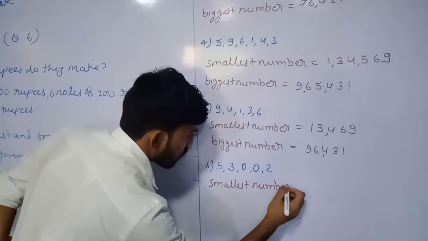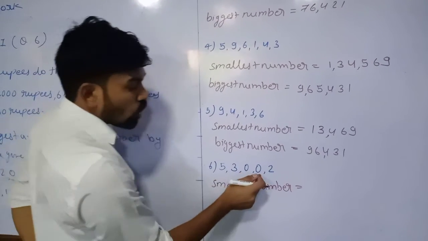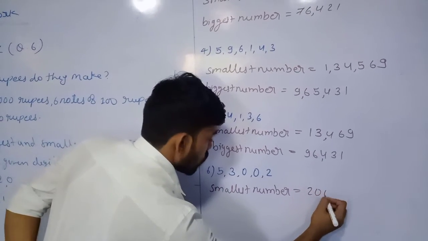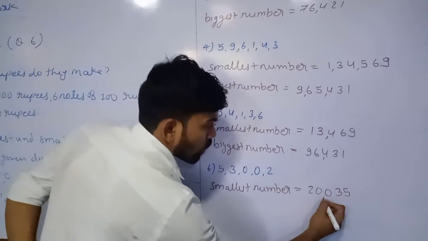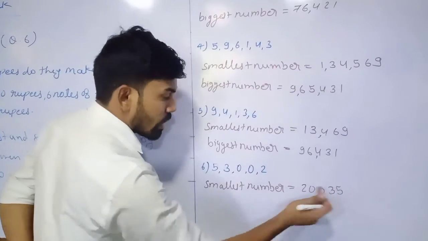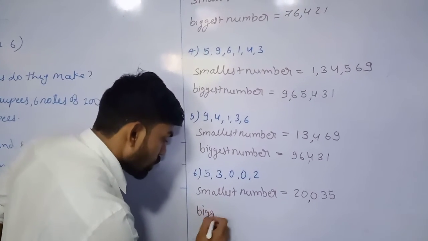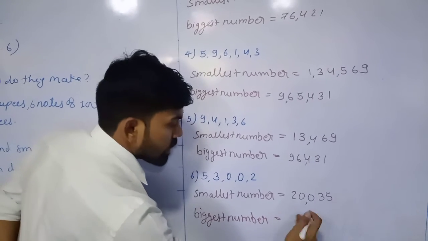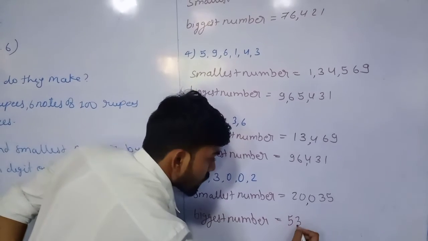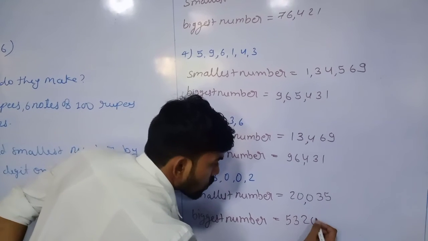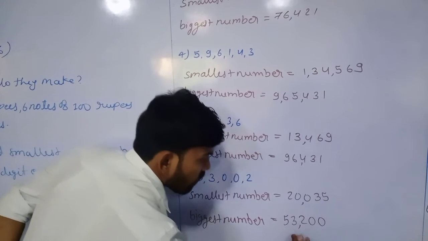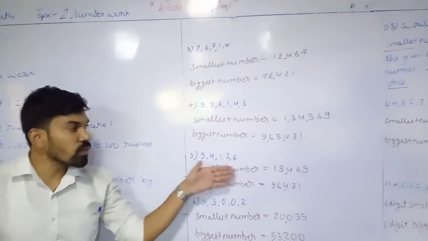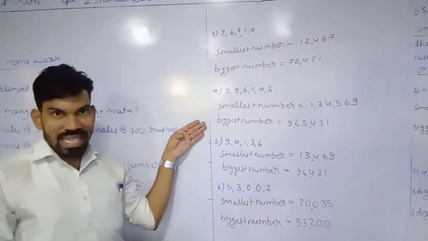Here we have the last one. Smallest number is equal to, here we have the smallest 0 two times, but we have to start from the 2, then 0, 0, 3, 5. So it will become 20,035. Biggest number is equal to, reverse it in descending order: 5, 3, now 0 doesn't come first, 2, 0, 0. So it will become 53,200. In this way, by using the given digits, we can write the smallest number and biggest number.